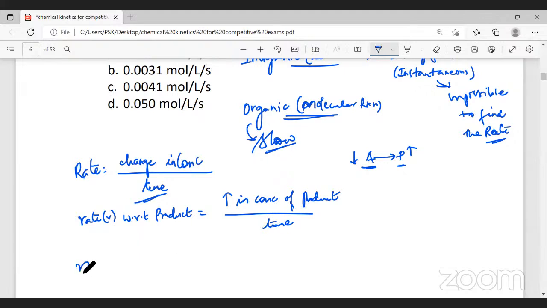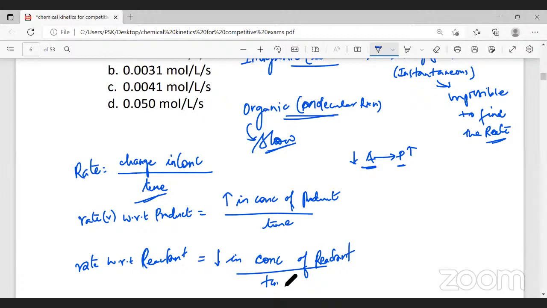Similarly, the rate of a reaction with respect to reactant is the decrease in concentration of the reactant with respect to time. Generally, it is defined as the ratio of change in concentration with respect to time.